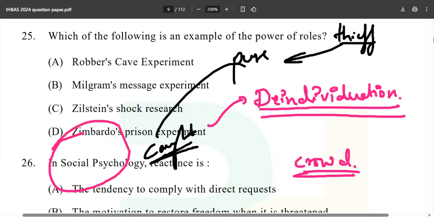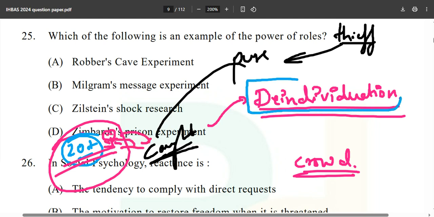There are 20 people around, and obviously it does not mean that everyone among these 20 has the attribute, personality or temperament to beat others. Maybe even the scariest person standing over here will beat this guy. Why? Because of this concept of de-individuation.